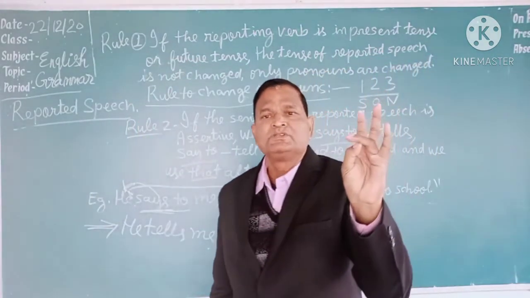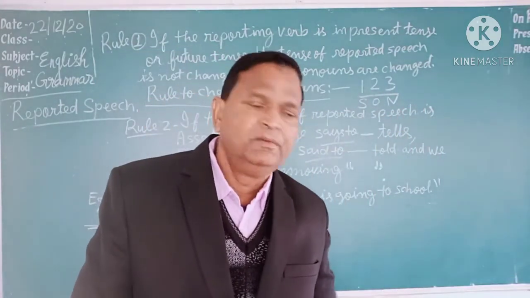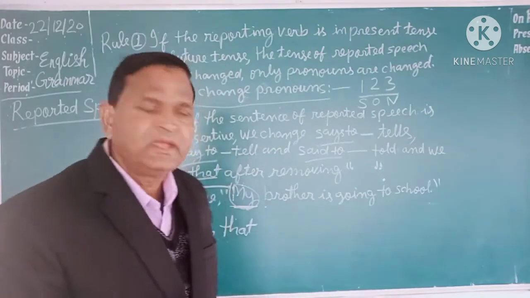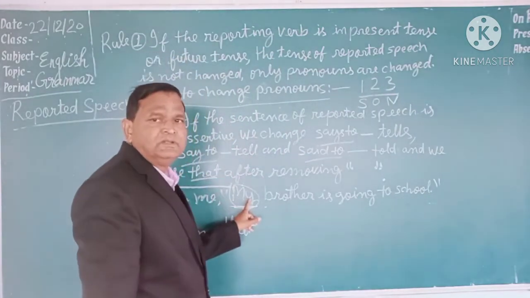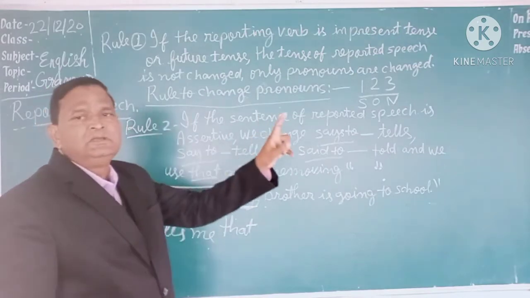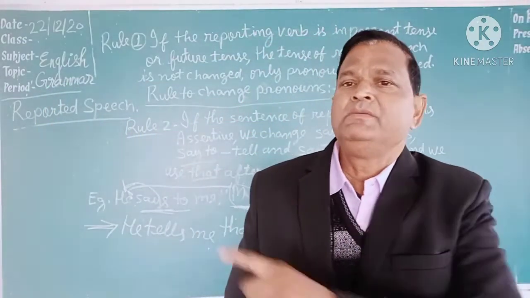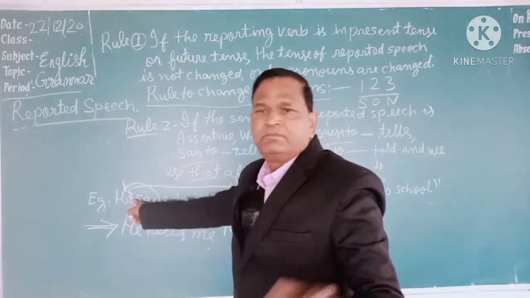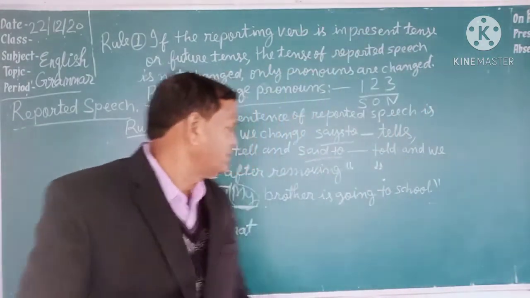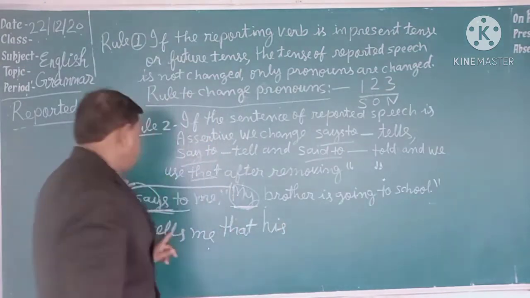I is subjective case, me is objective case, my is possessive case. Written there: I, me, my. So the possessive case of he should also be written: he is subjective case, him objective case, and his possessive case. I, me, my. Here my is there; here, for he, his will be there. So possessive case will be here: his. He tells me that his brother.